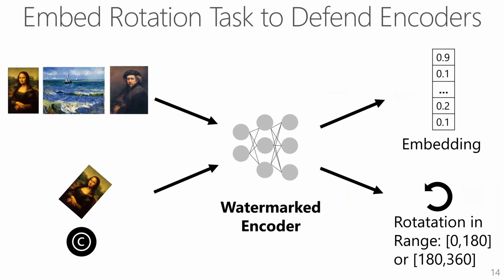Here we embed the rotation task into encoders during training. As an example, the task is a binary classification where we have to classify if a given image is rotated between 0 and 180 degrees or between 180 and 360 degrees. As a result, the watermarked encoder and its stolen copy perform well on this task, and they return the correct rotation range.